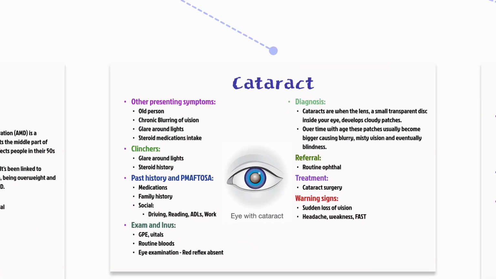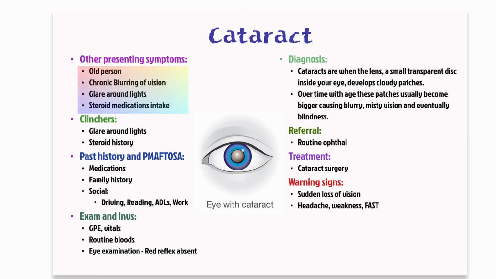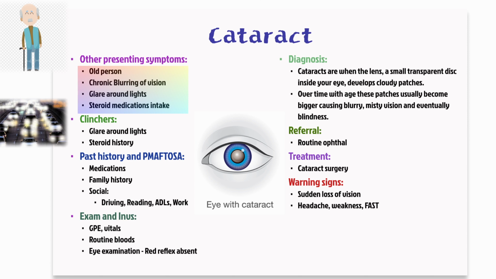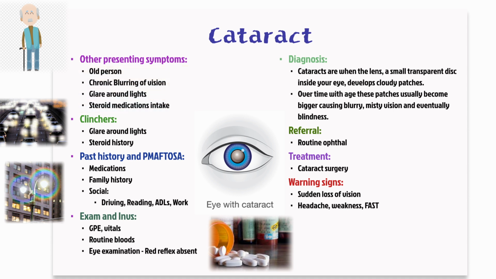Finally, cataracts are another common cause of chronic blurring of vision, especially among the elderly. Patients may notice increased glare around lights or halos, particularly at night. There can be a history of long-term steroid use contributing to early cataract formation. During the examination, you'll notice an absent or reduced red reflex.